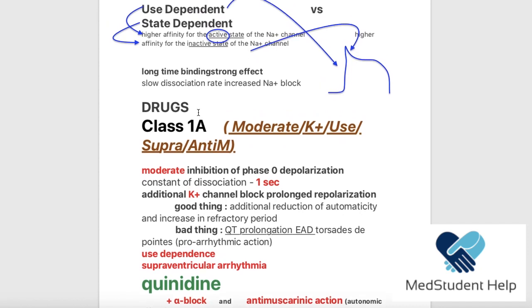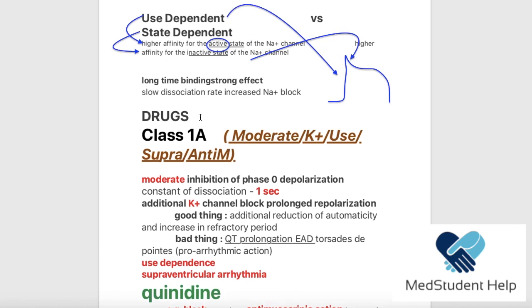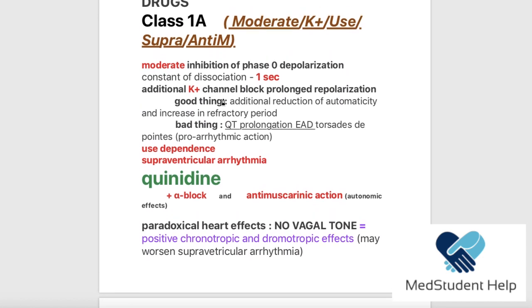Now, the other thing that I want you to know before going to the drug details is that the longer the binding time, the stronger the effect. So if the drug is blocking the sodium channel for a longer time, it has a stronger effect.